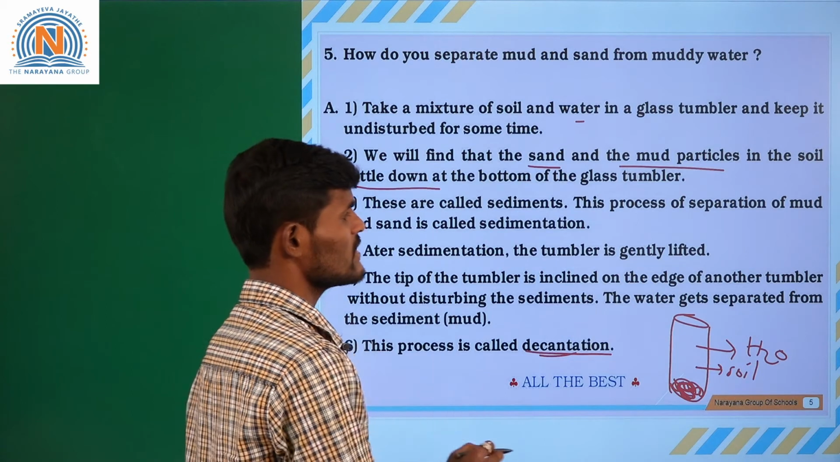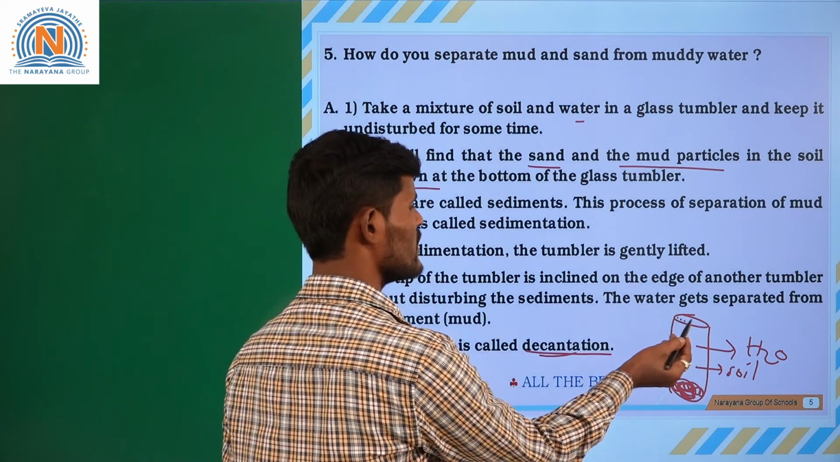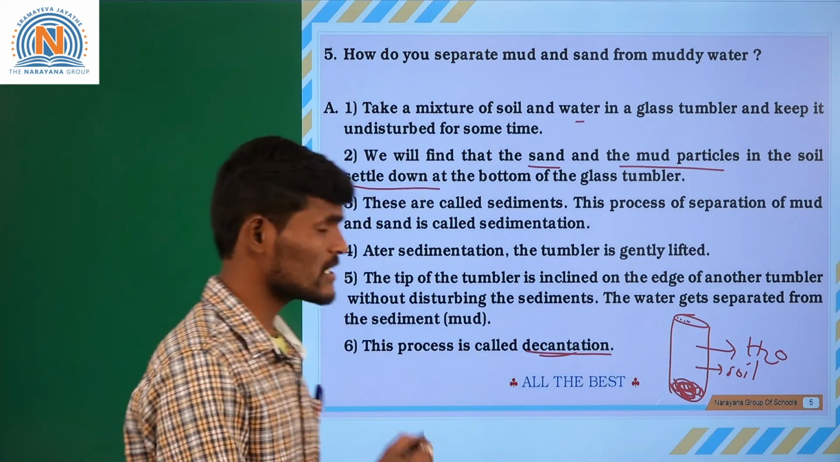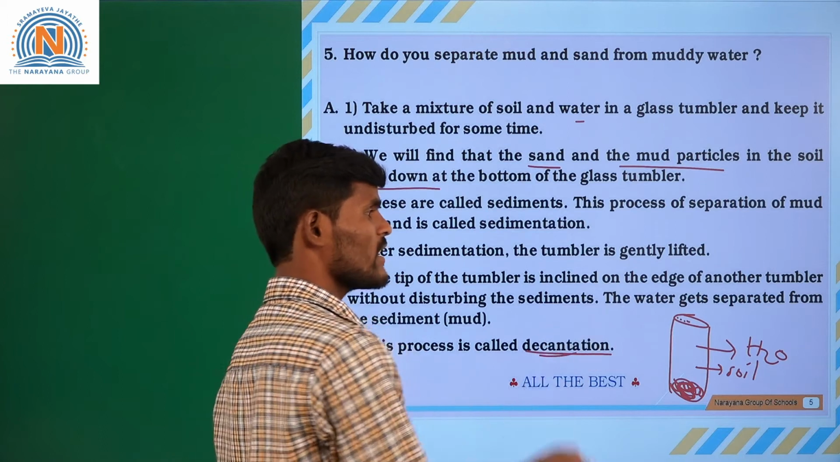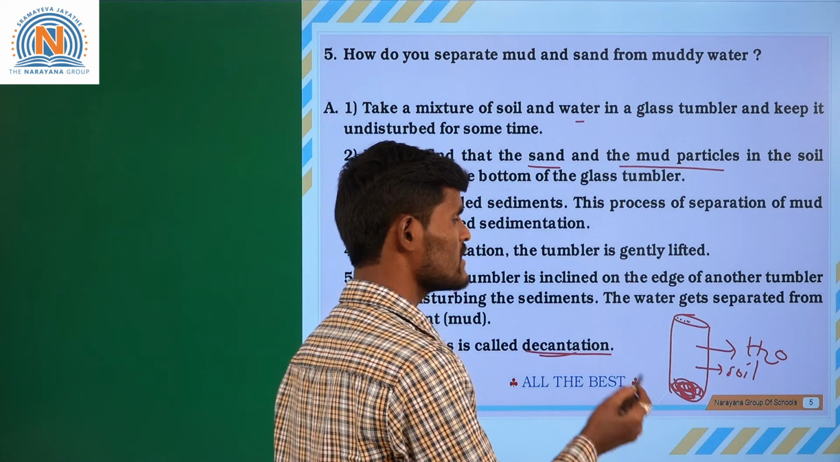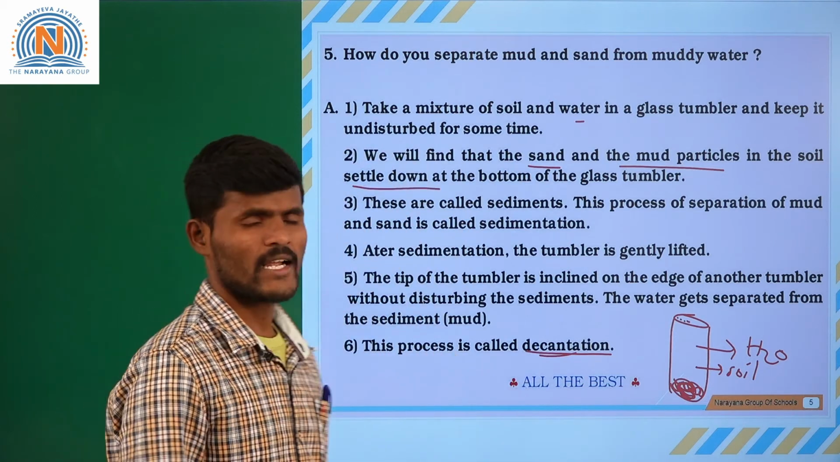After sedimentation, the tumbler is gently lifted and the tip of the tumbler is inclined on the edge of another tumbler without disturbing the sediments. The water gets separated from the sediment. Finally, that water gets separated from the mud. So, such a process is called the decantation process.